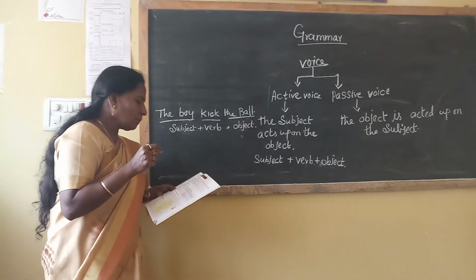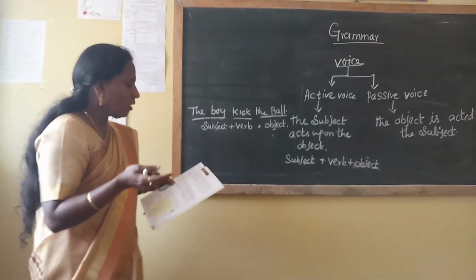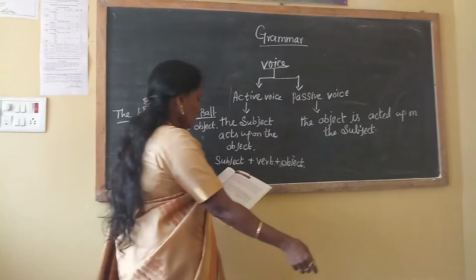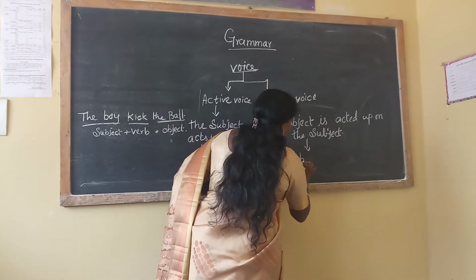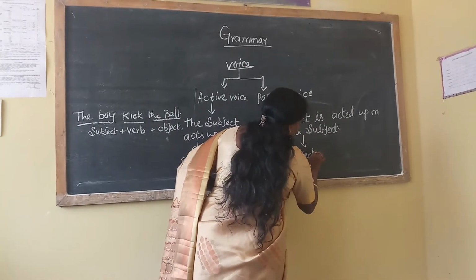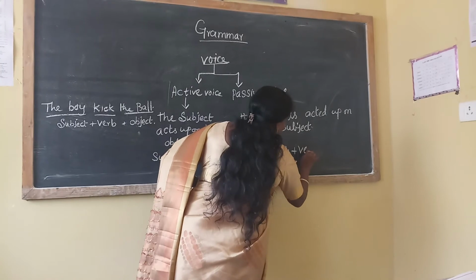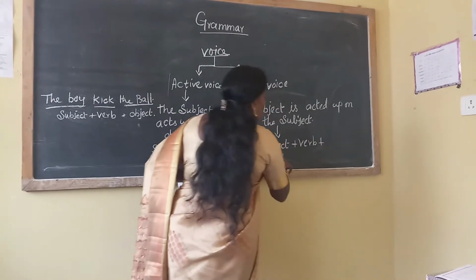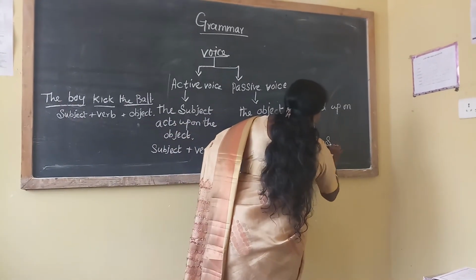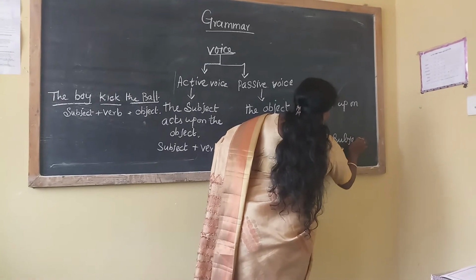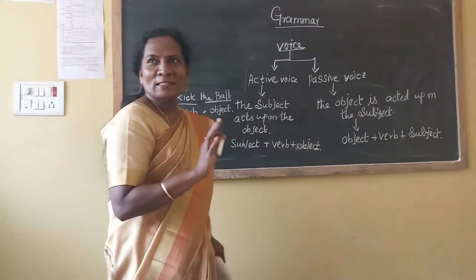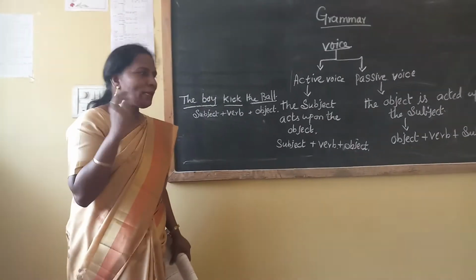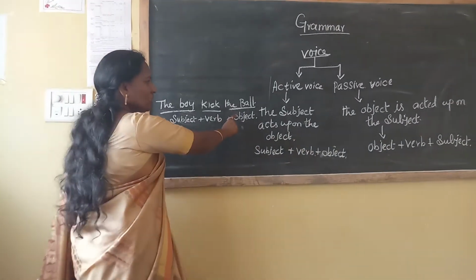So what is the sentence structure here? Object, verb, subject. Now we can understand what is passive voice and what is active voice. What is the object here?